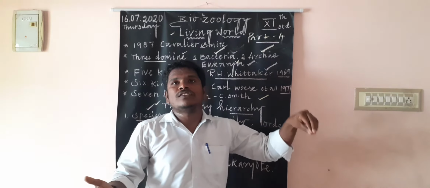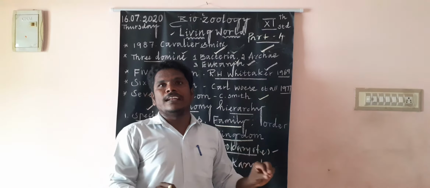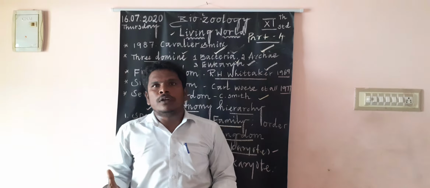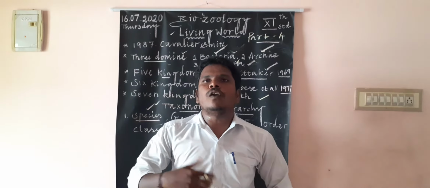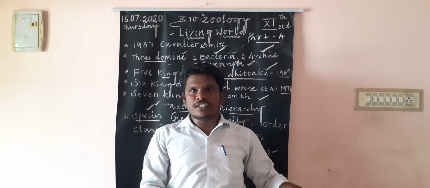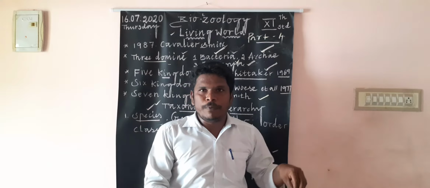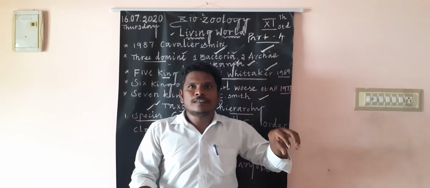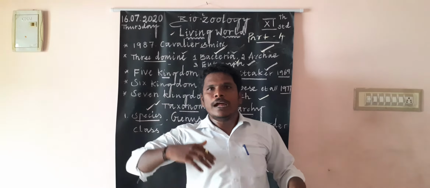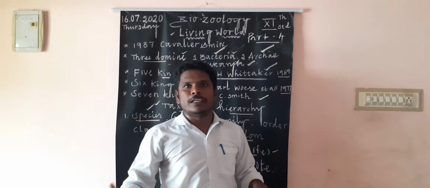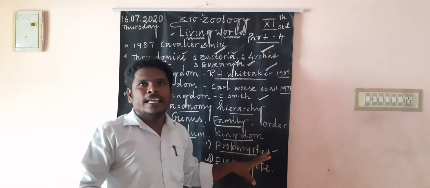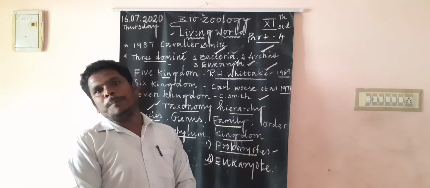Intermediate categories are also present, such as subkingdom, grade, division, subdivision, subphylum, subclass, superclass, superorder, suborder, superfamily, subfamily and subspecies. Those are the intermediate categories.